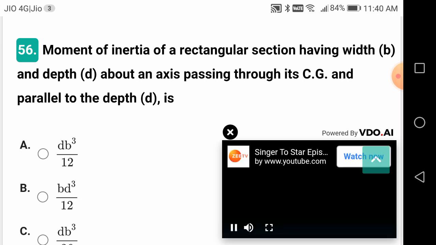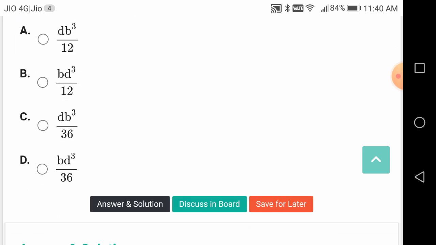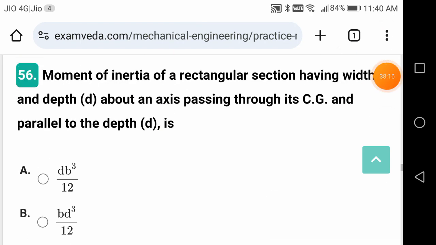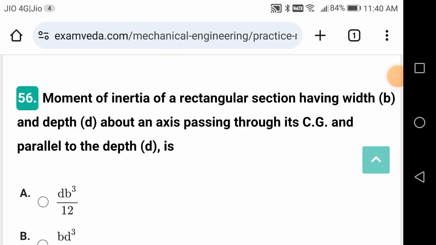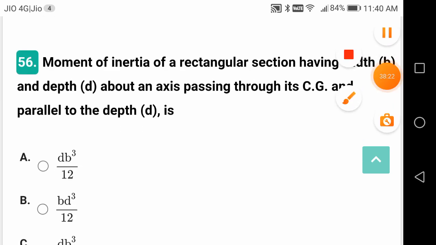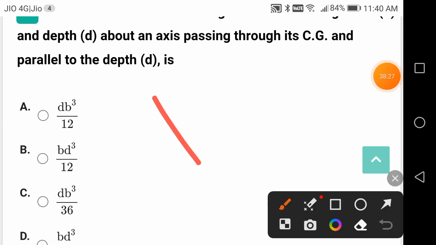Moment of inertia of a rectangular section having width b and depth d about an axis passing through CG and parallel to depth. What is this? It should be db cube by 12. So he is asking width b and depth d, CG and parallel to depth. So this will be like this.